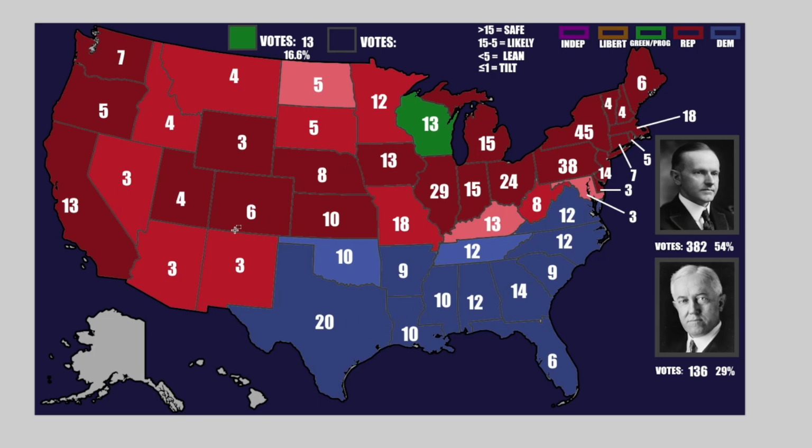But you can see a lot more states here are less dark. A lot more states are more likely to crack. And there's two reasons for that. The first reason is the progressive candidate. All of these states that are not as dark here are being affected by him. These are states that he almost won in, notably North Dakota, which is also surprising, especially nowadays. He almost won in other states like this, Nevada, he got very close in.